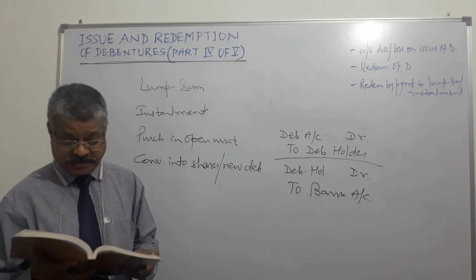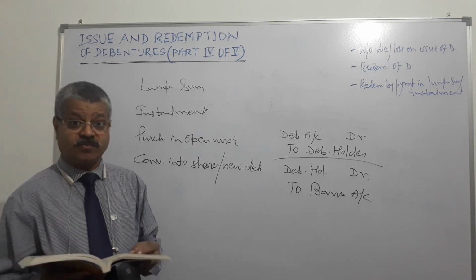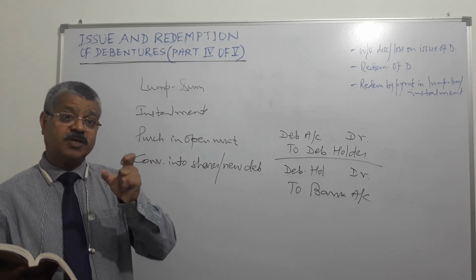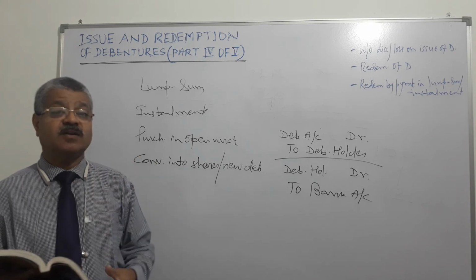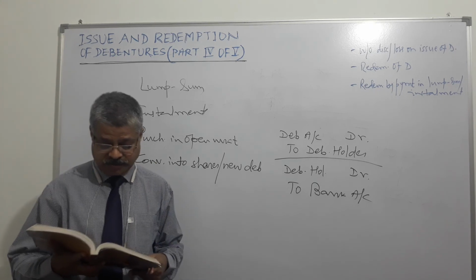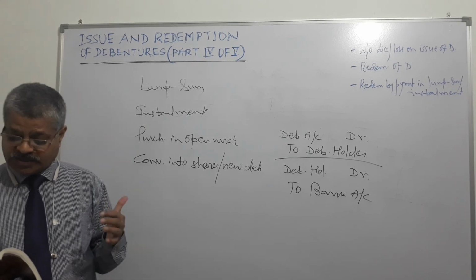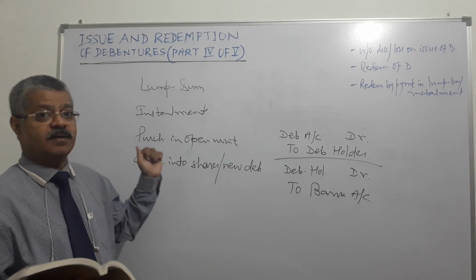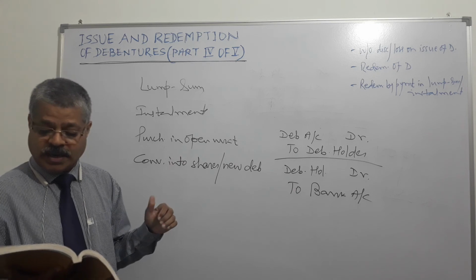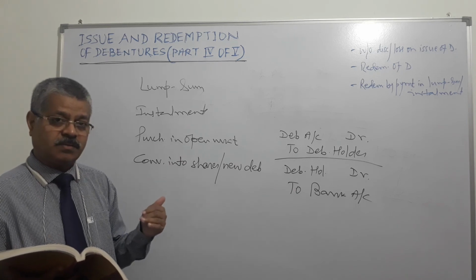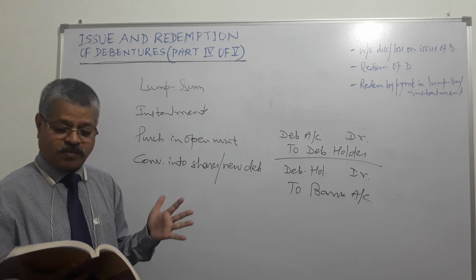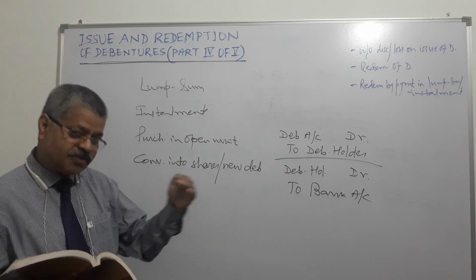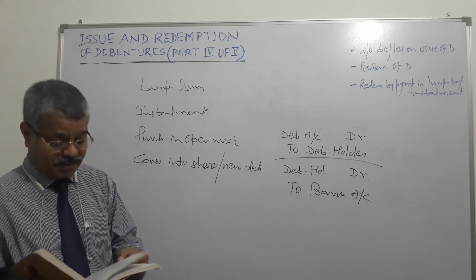And the creation of debenture redemption reserve is obligatory for non-convertible debentures and the non-convertible portion of partially convertible debentures, right? So that is what it is. And the debenture redemption reserve account appears on the liability side under reserves and surplus. When the redemption is over, the requisite amount of debenture redemption reserve shifts to the general reserve account of the company, right?